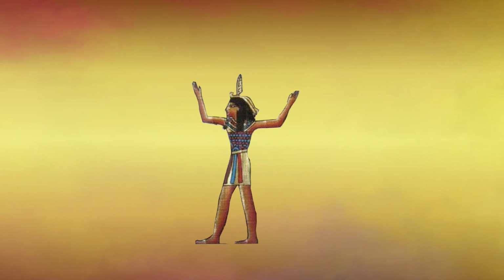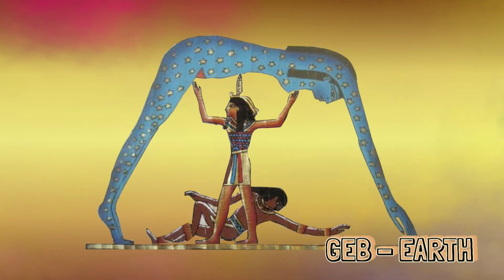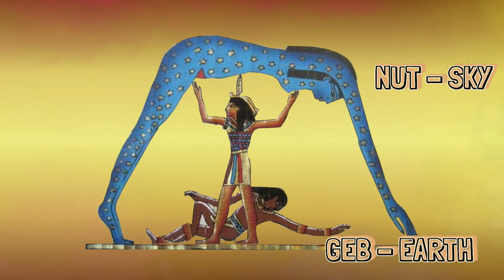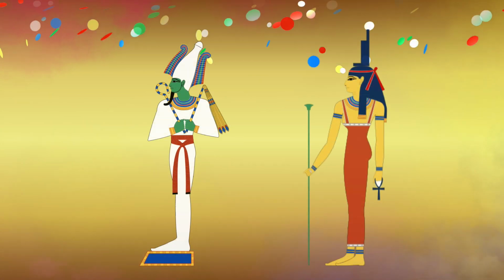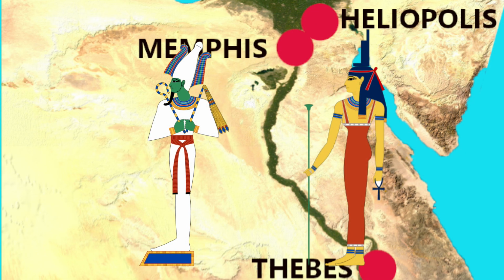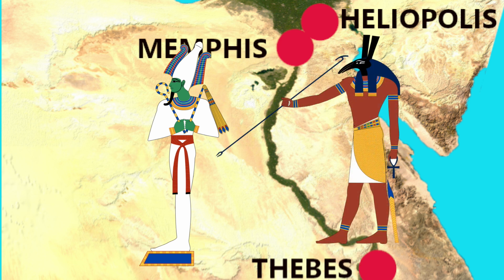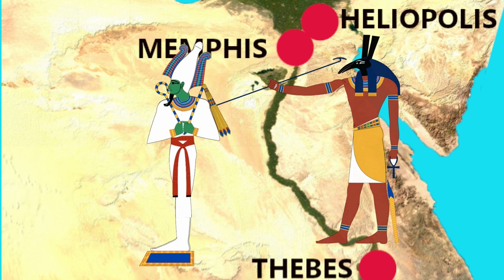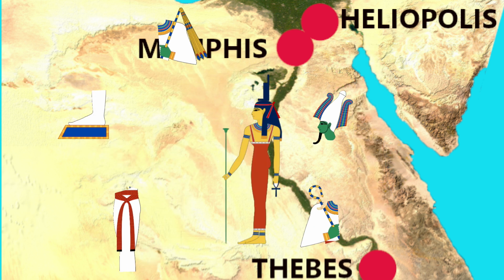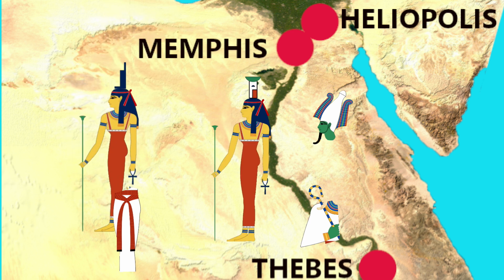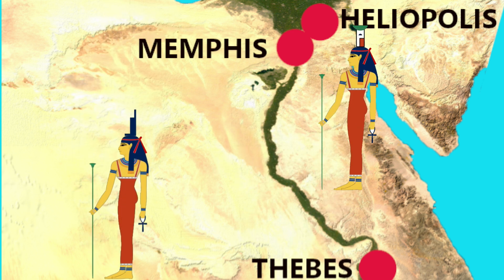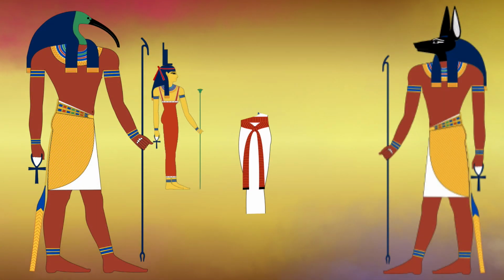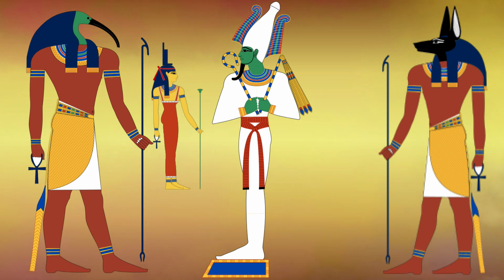At some point, Shu discovered that his children were falling in love and forced them apart, holding Geb down and Nut up. Geb's tears formed the oceans. Osiris married his sister Isis, and the two ruled over Egypt together in a reign of peace and prosperity. Set, however, wanted the throne for himself and murdered Osiris, scattering body parts across the land. Isis searched for the pieces of her husband's body and, with the help of her sister Nephthys, was eventually able to collect them. And then, with the help of the god of knowledge, Thoth, and the funeral god Anubis, Isis was able to bring Osiris back to life.